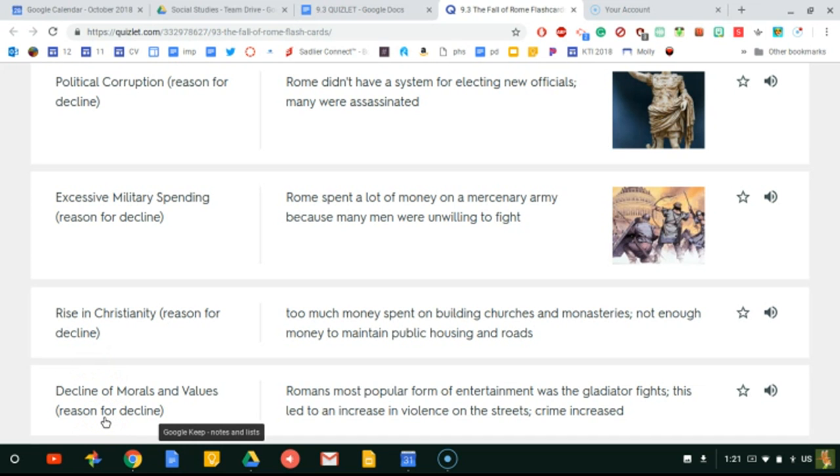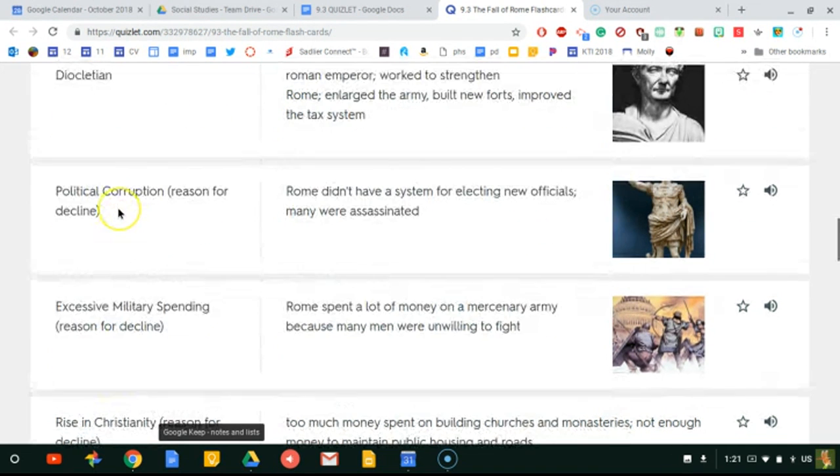of Rome. I have a feeling she might be like, hey, identify 3 reasons Rome failed. So you would say corruption, excessive military spending, rise in Christianity, or decline of morals and values. So let's take a look, though, and see what these mean.